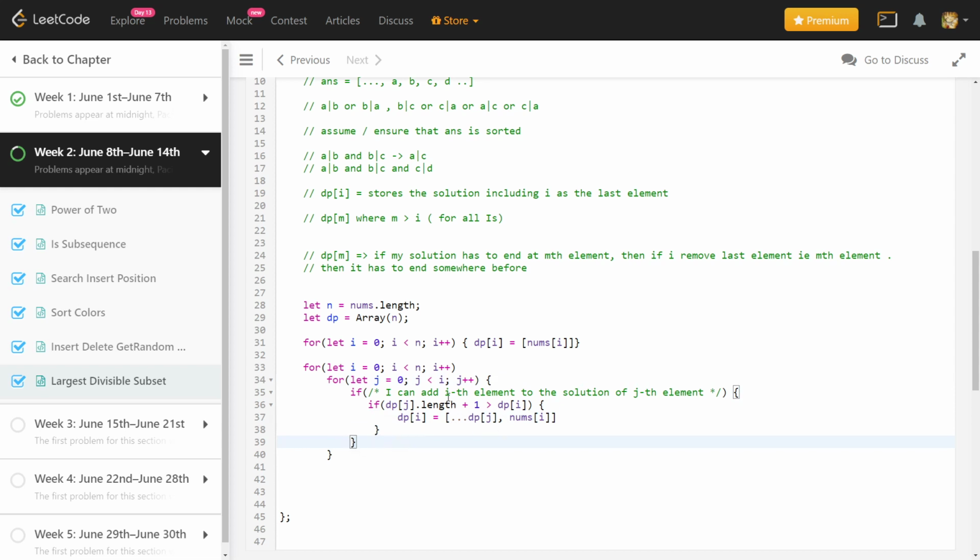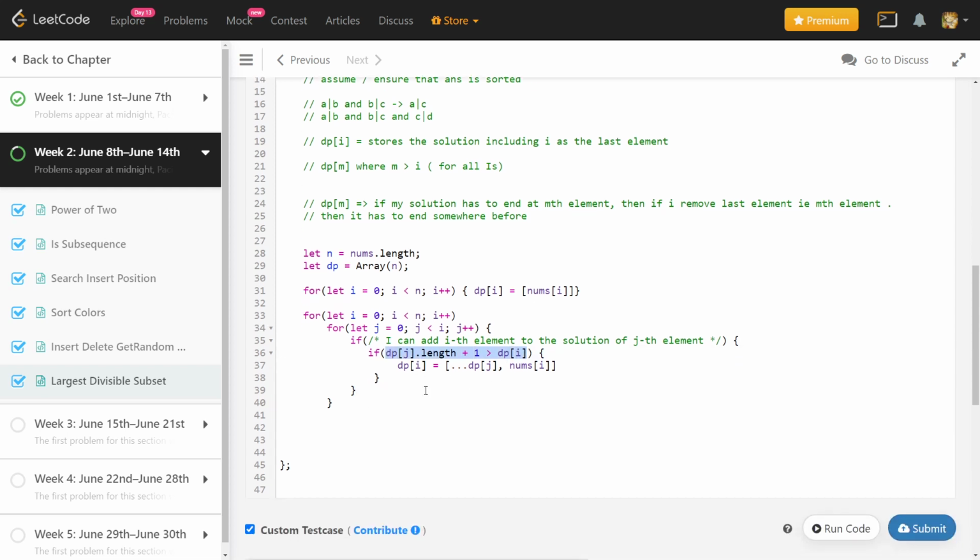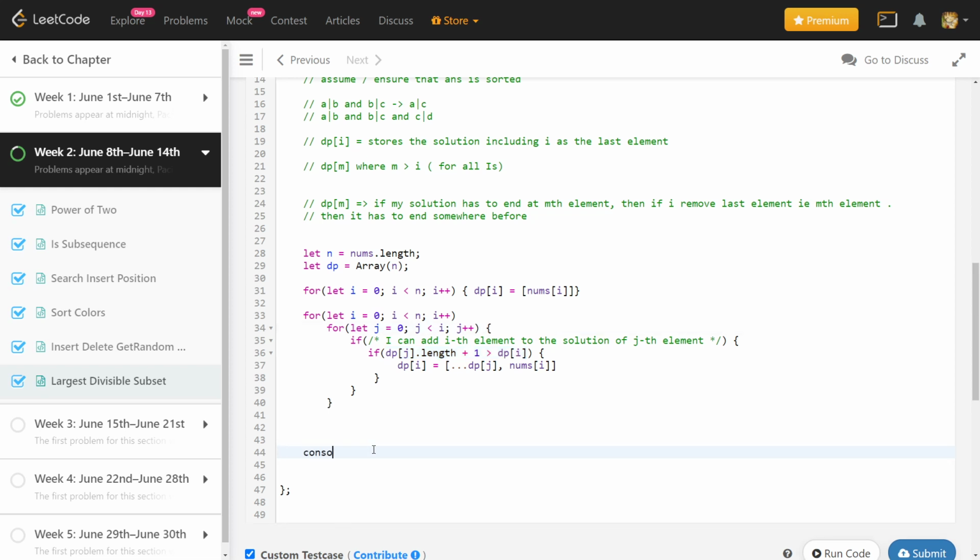All right. So this way I'll build up my dp. What I am doing here is, as I said above, checking all the lower indices than i. I check if I can add the ith element to the solution, and if I can, then I will just update my dp if it is increasing the size. Now how will my dp look? We will check it, and then we will see what we have to return. I'm just returning this because if we are not returning a proper type, there will be some error.